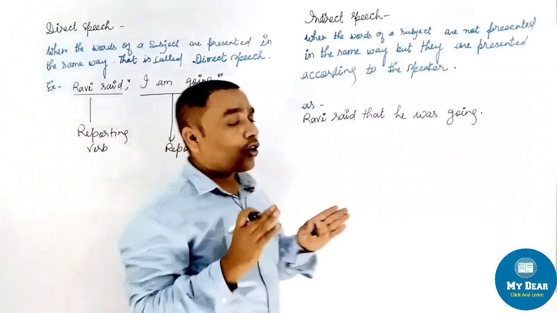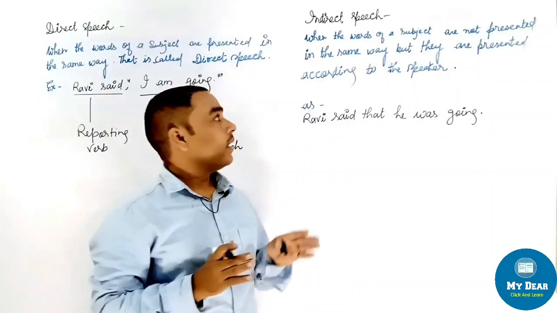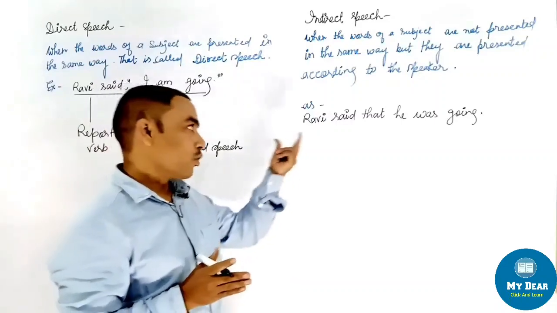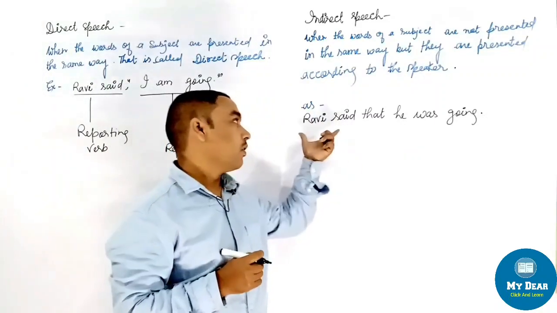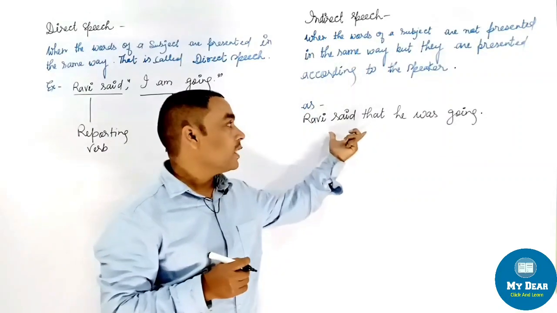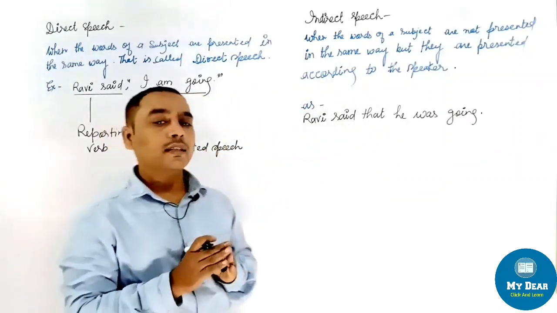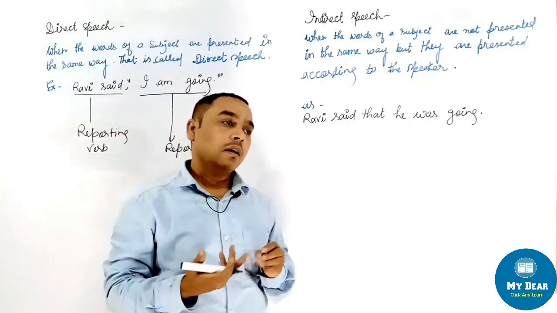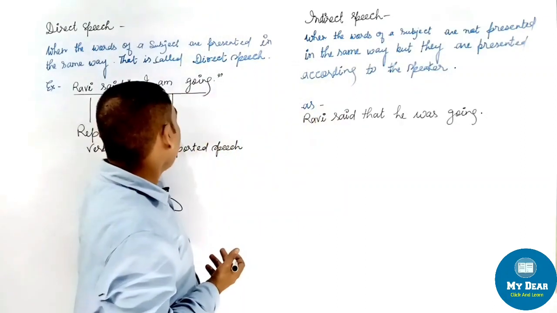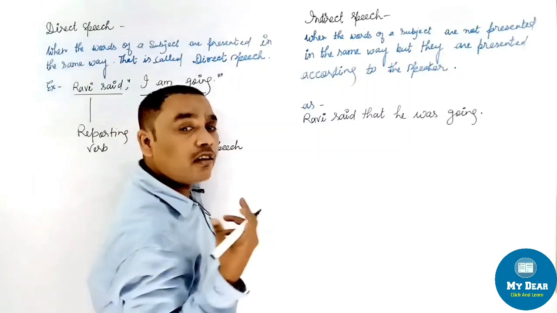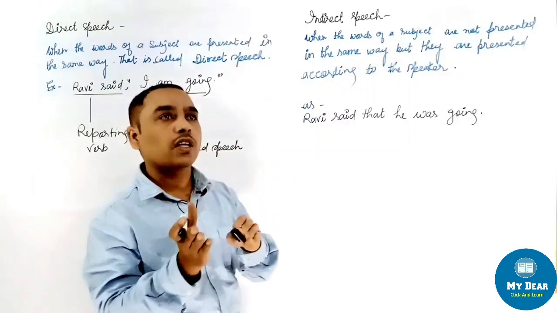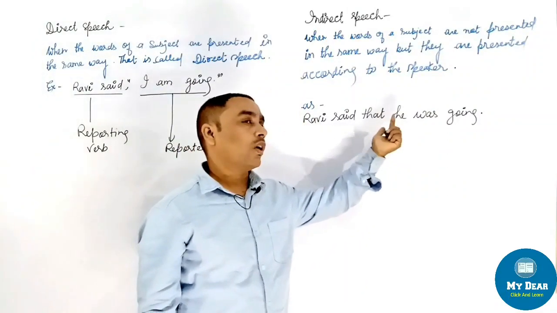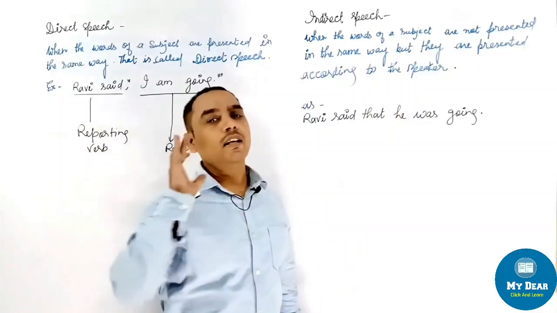When the words of a subject are not presented in the same way, but are presented according to the speaker, that is called indirect speech. Here you can see: Ravi said that he was going. Actually, what Ravi had said, the speaker has converted into his own language. What Ravi said in his real words was converted according to the speaker, and that is indirect speech.